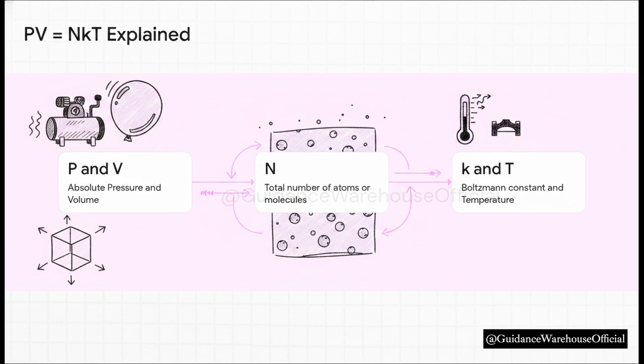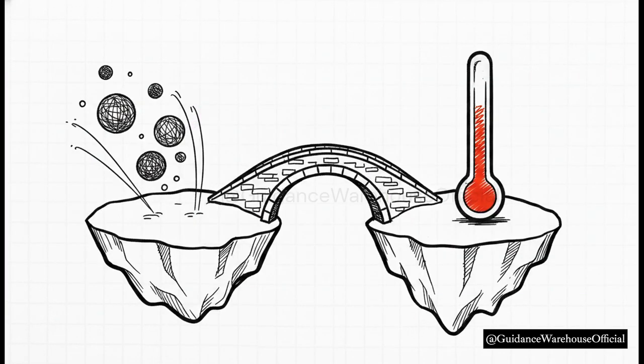That's our lowercase k. That lowercase k is the Boltzmann constant, named after the brilliant Austrian physicist Ludwig Boltzmann. Its value is 1.38 times 10 to the negative 23rd joules per Kelvin. This incredibly tiny number is the magic bridge in our equation. It fundamentally connects the mechanical energy of the moving particles to the temperature of the gas.